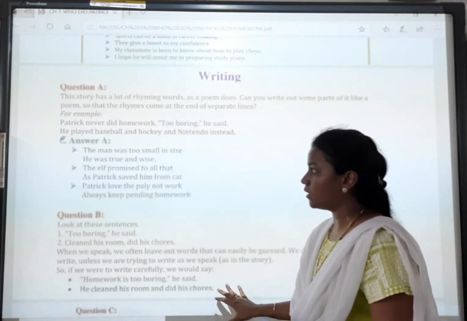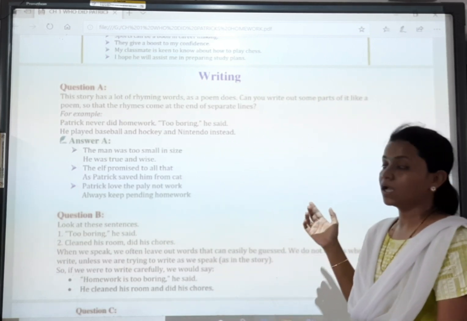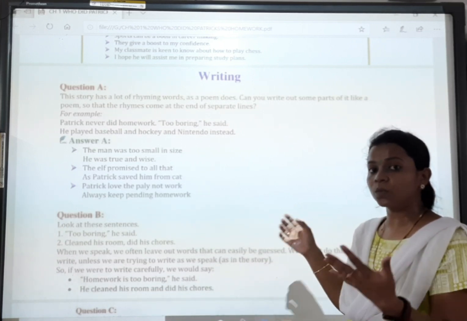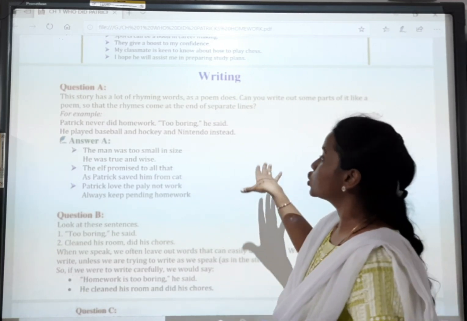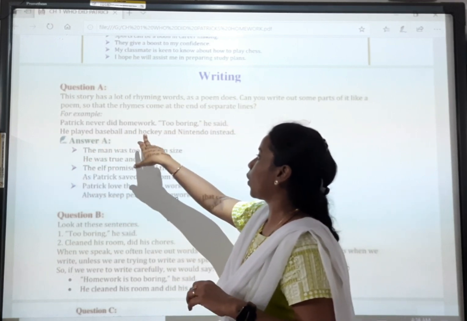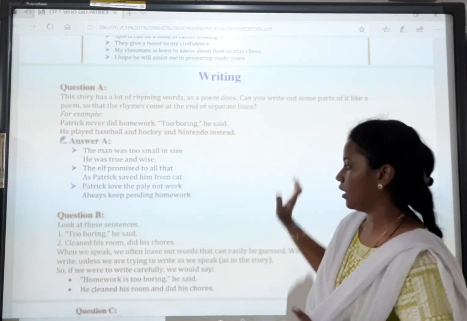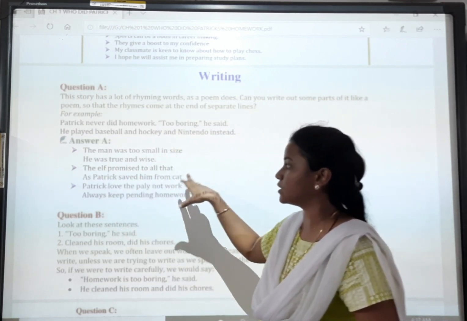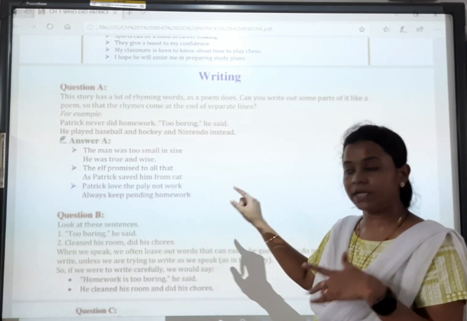Now this writing part is, this story has a lot of rhyming words as a poem does. I told you in the beginning also, in this chapter there were a lot of rhyming, repeating words or same ending words. Like Patrick never did homework, too boring, he said. He played basketball, baseball and hockey and Nintendo instead. So he said instead. So it goes for rhyming. Similarly, this man was too small in size. He was true and wise. So you only have to pick 2 or 3 and write them down. You will do it in the textbook itself.